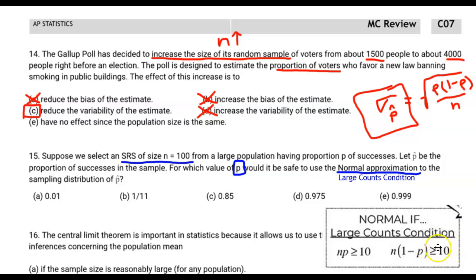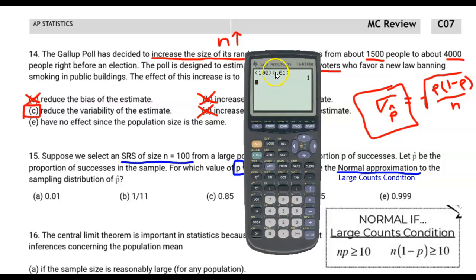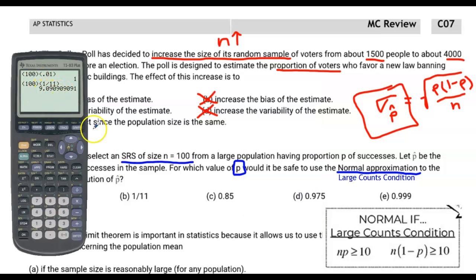And remember that large counts condition is something we talked about in a previous problem. And here's a nice summary of the large counts condition that I found on the internet. It says that n times p has to be greater than or equal to 10, and n times 1 minus p has to be greater than or equal to 10. So basically, we're trying to figure out which of these values of p are going to meet that large counts condition. So we have to multiply all of these by 100 and see if we get a number that's greater than or equal to 10. All right, we test n times p for p equal to 0.01, and we get 1. That's too small. That's not 10 or greater, so we can cross that one off. Similarly, we're going to do the same thing with 1/11th, and we get 9.09 repeating. That's not going to do it either. We need to be 10 or greater. So now we're going to multiply by 0.85.